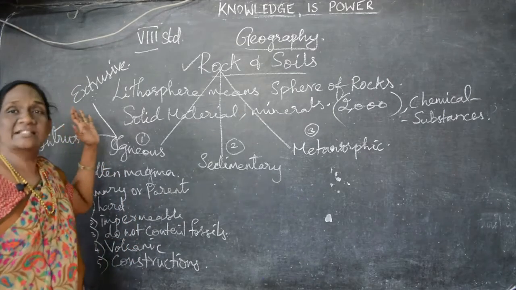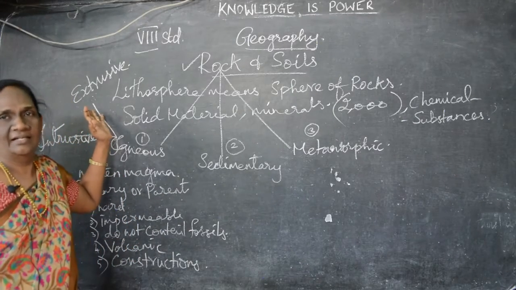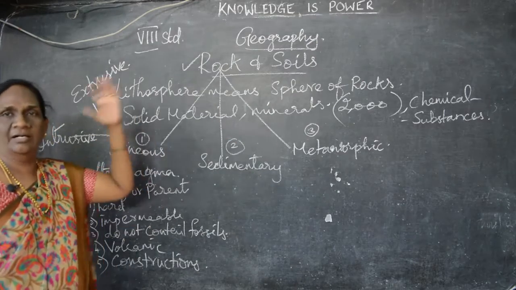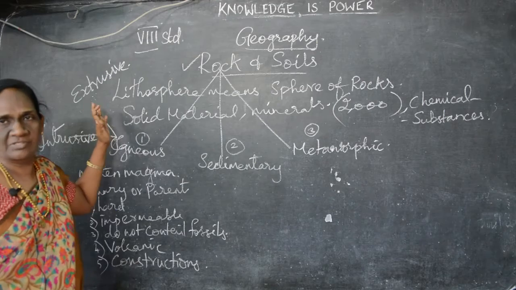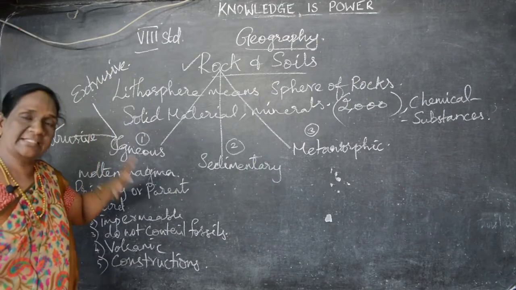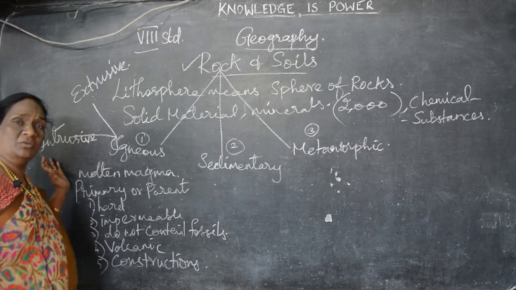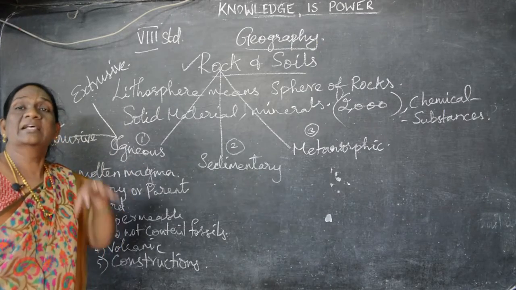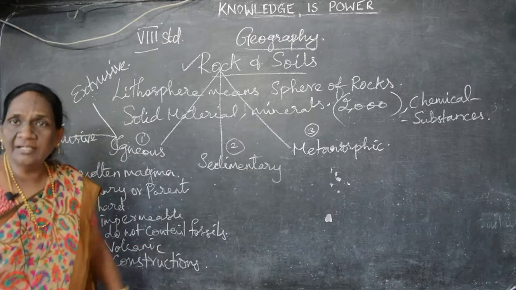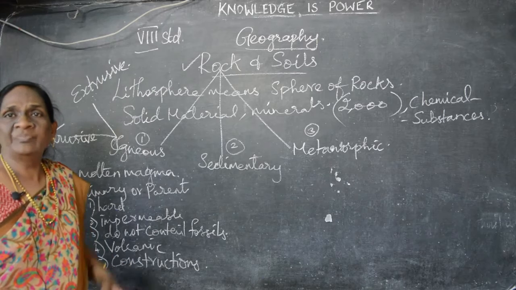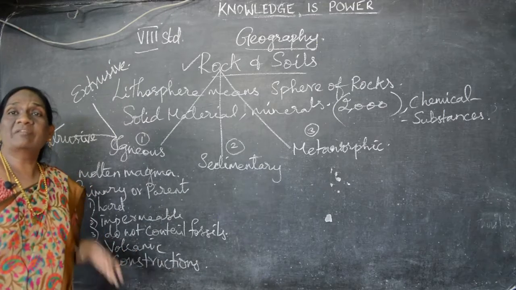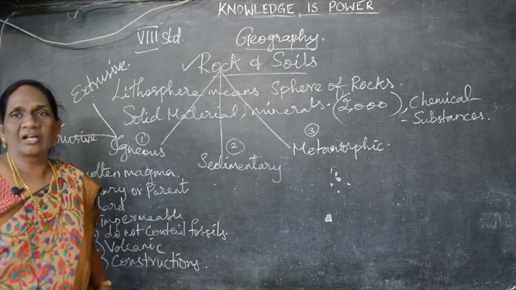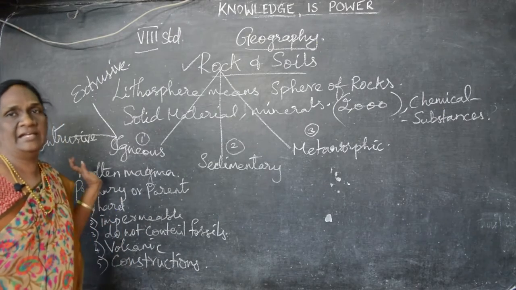So this extrusive means external. The molten material comes out from the earth. The solidified rocks are called extrusive. Intrusive means it is internal, inside the earth. The molten magma which is internal, because of high pressure and temperature, becomes a rock. They are called intrusive igneous rocks.